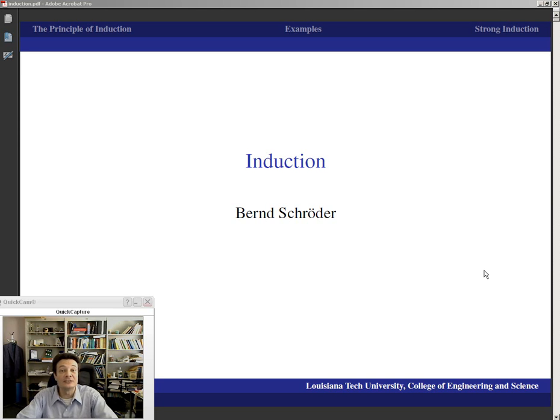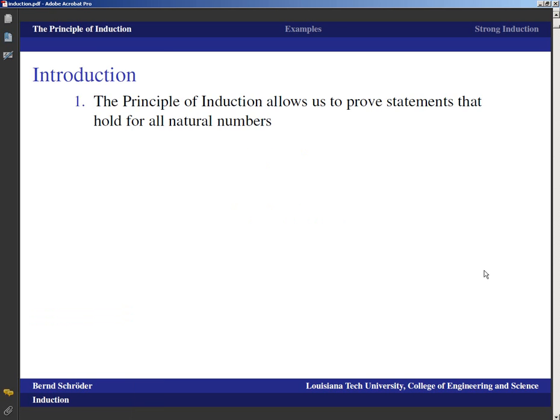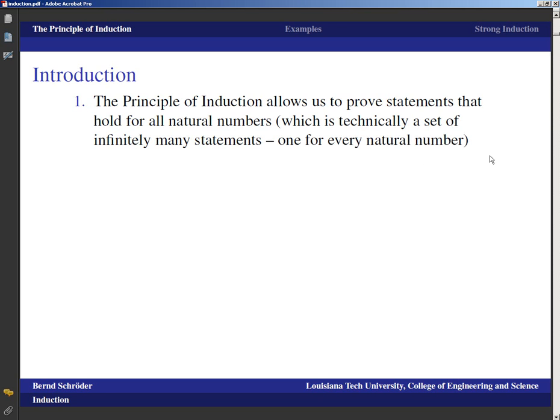Let's talk about what induction is and then look at some examples as to where and how induction can occur. So let's see, what do we have? The principle of induction allows us to prove statements that hold for all natural numbers, and that at first seems a little bit complicated because if a statement holds for all natural numbers, that means it holds for infinitely many numbers, and that means we can't just check it at every single number anymore. So technically this is actually a set of infinitely many statements, one for every natural number, and that's what makes it sometimes so hard to prove.